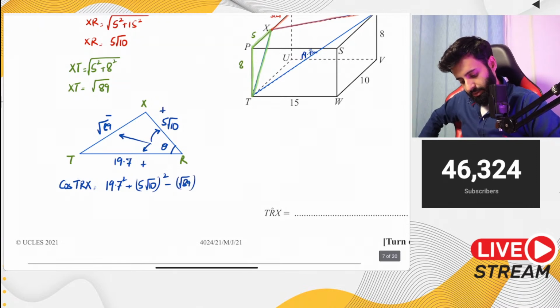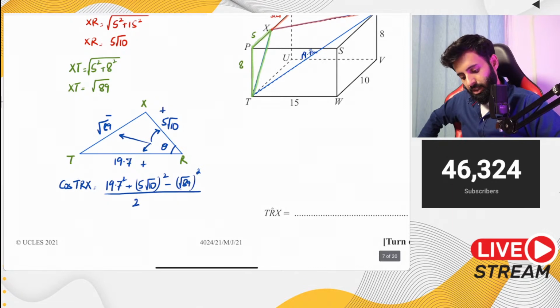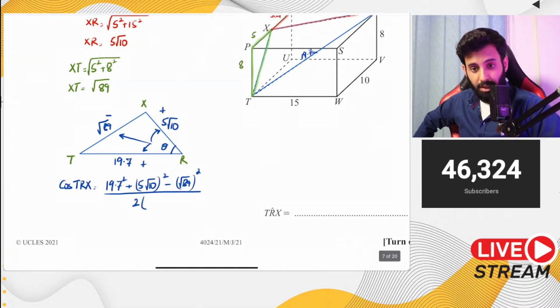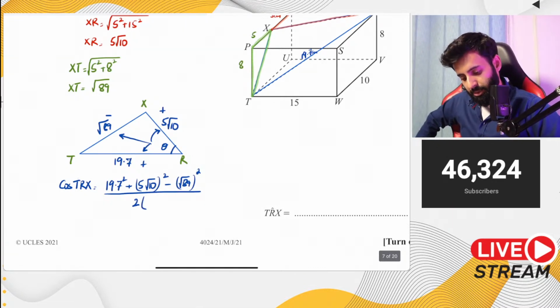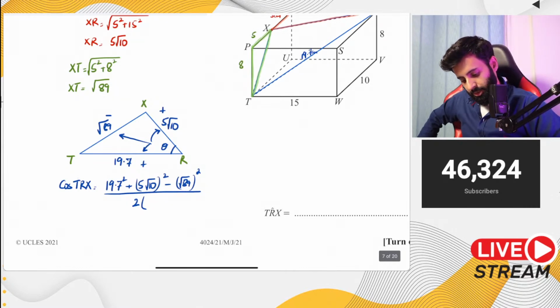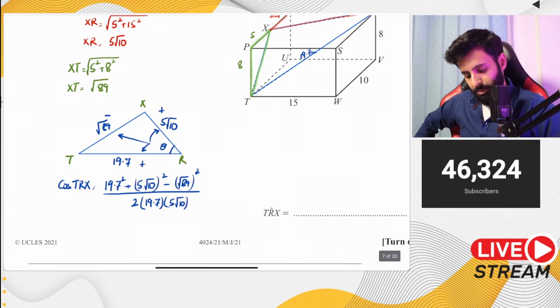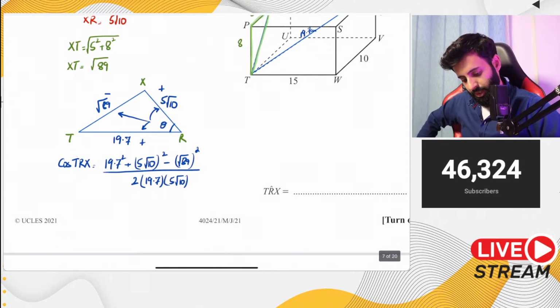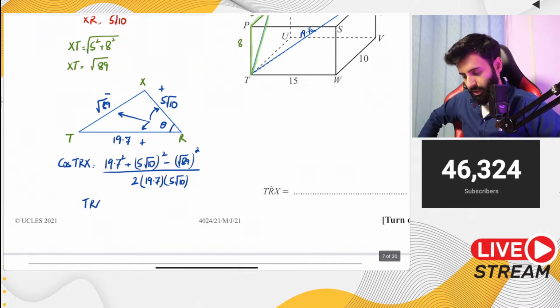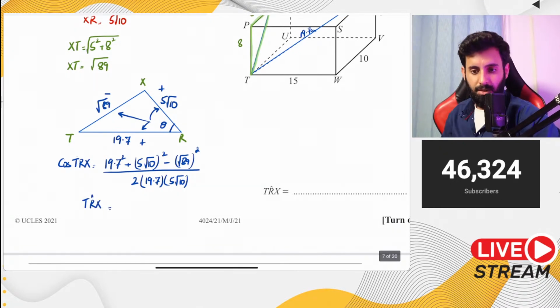Minus 89 squared. And the same two sides that you're adding are the two sides that are multiplied together with 2 in the denominator. So that means 2 into 19.7 into 5 under root 10. If you work this out correctly, and then take the cos inverse successfully, let's see what we end up with.